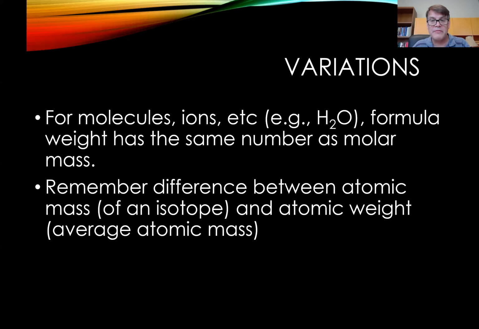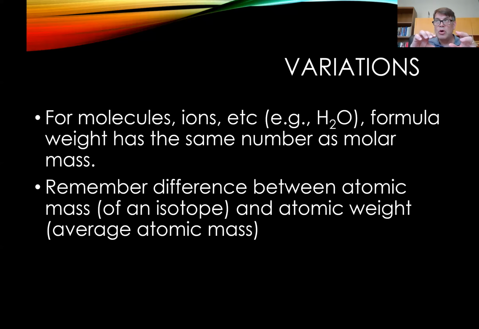Also remember the difference between atomic mass, which is like carbon-12 has an atomic mass of 12, and the atomic weight that you see on the periodic table. On the periodic table, the atomic weight is the average of the mass of the isotopes, right? By the way, it's not properly named. It shouldn't be called atomic weight, but I won't go into that. It is what it is.